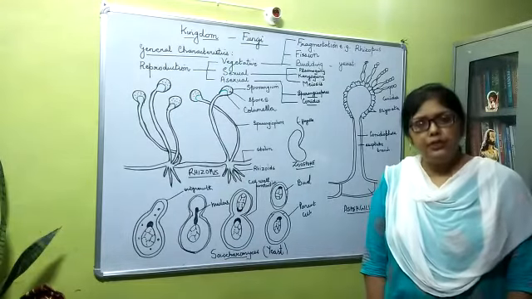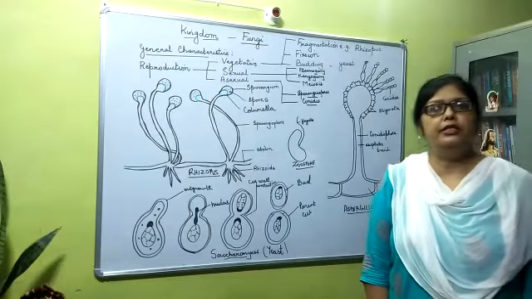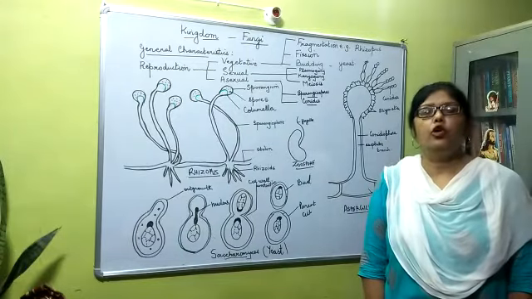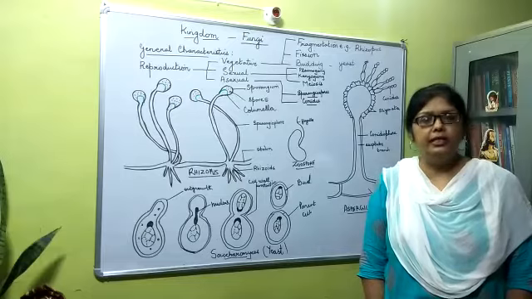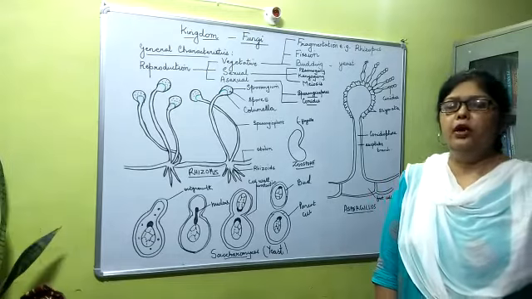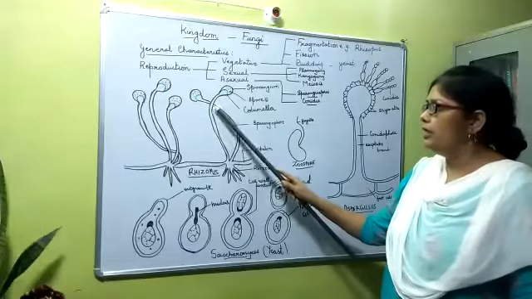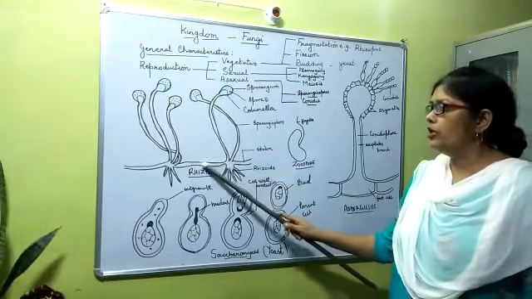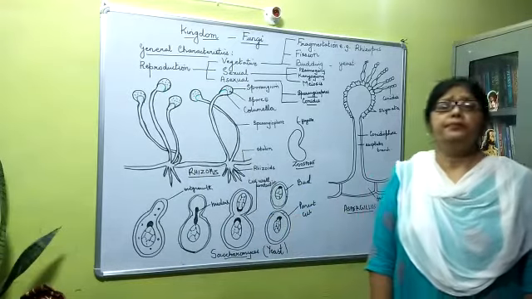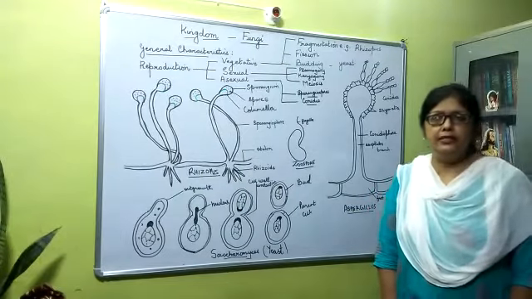Now, with the exception of unicellular yeast, these are usually filamentous, branched, slender, thread-like structures called hyphae, and together these hyphae form a web-like or net-like structure that is known as mycelium. So you can see they have got erect hyphae, they have got horizontal hyphae, and these hyphae form a network called the mycelium.